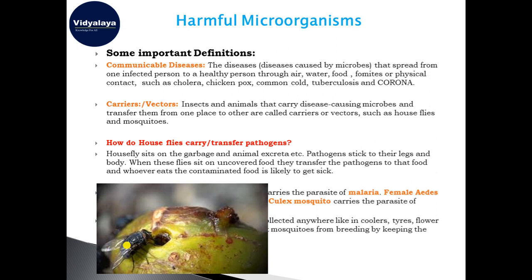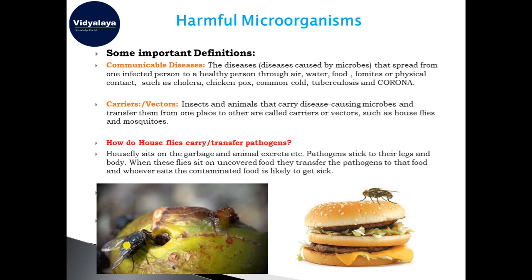So you must understand that the microbes will be sticking on the body and legs of this housefly, and when it sits on your food, it will transfer that microbe to the food, and when we eat this food, we are very likely to get contaminated with the disease.